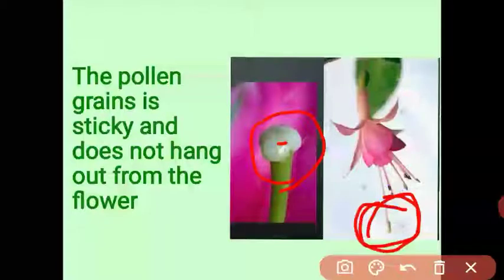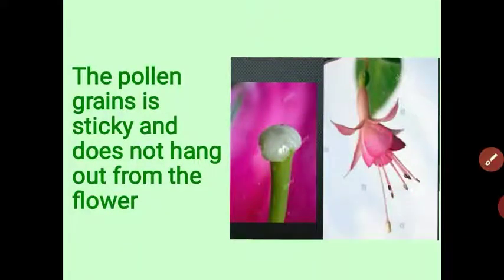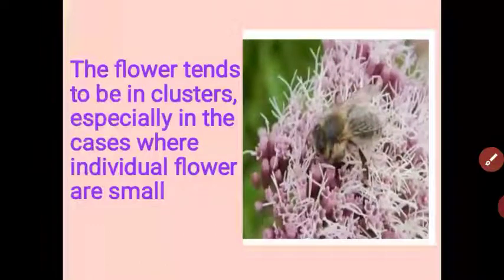In the insect pollinated flower, the stigma is present inside the flower. When the insect sits on the flower and sucks the nectar inside, the stigma is sticky, so the pollen grain sticks to the stigma and pollination happens. Let us see the next characteristic of the insect pollinated flower.